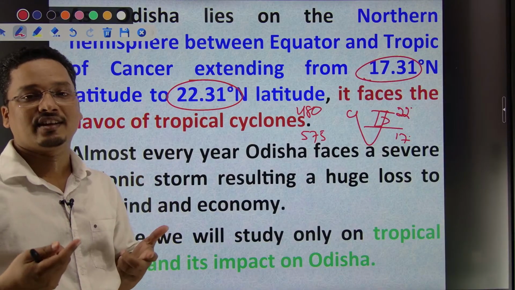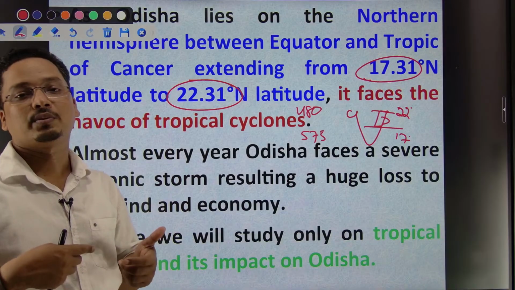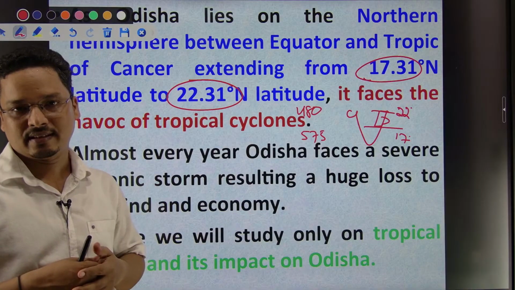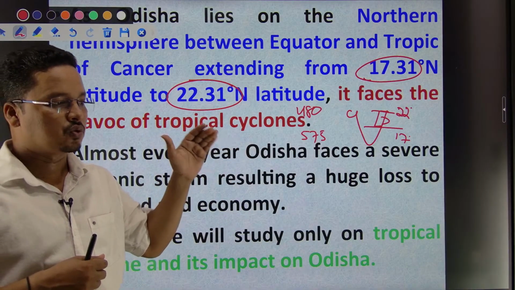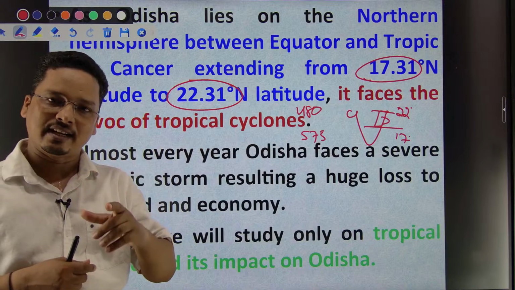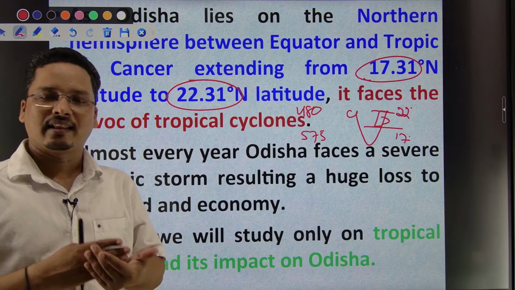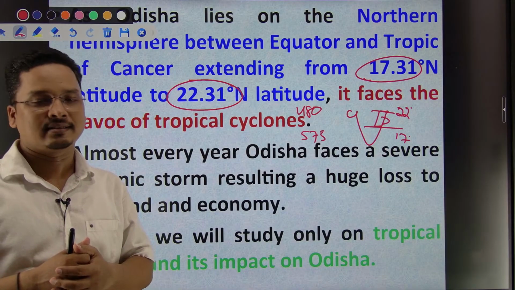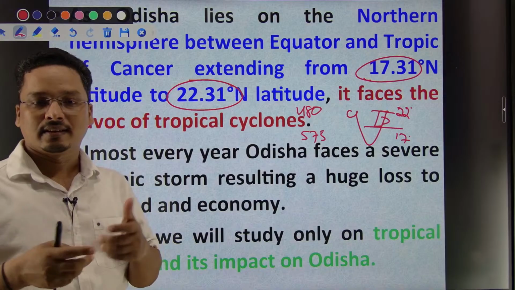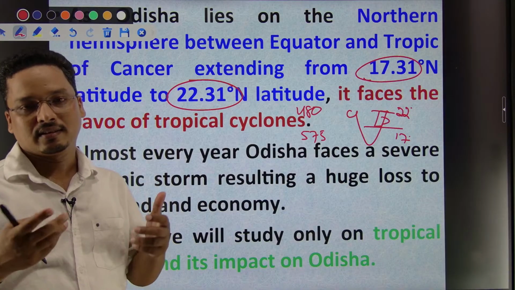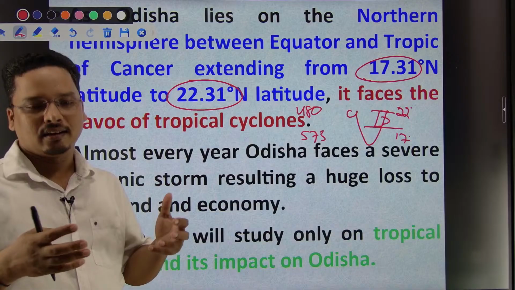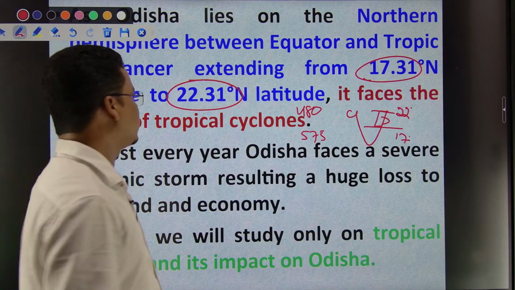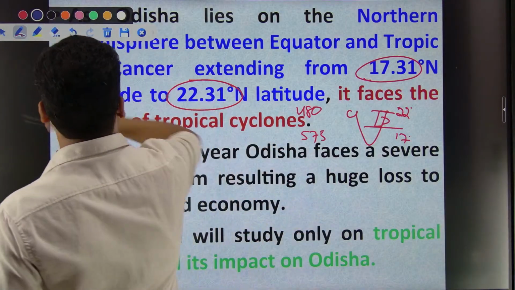Another factor, if you ask what the other probable factors could be, is the ITCZ presence. When tropical cyclones strike Odisha, the ITCZ remains over Odisha, and that is another strong point. These are the major points, and this is why tropical cyclones strike Odisha, right? Hope you are getting me.